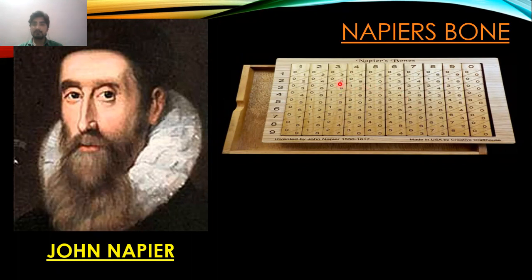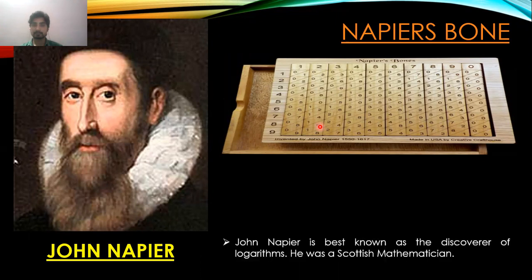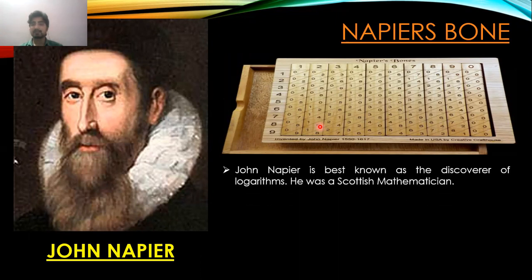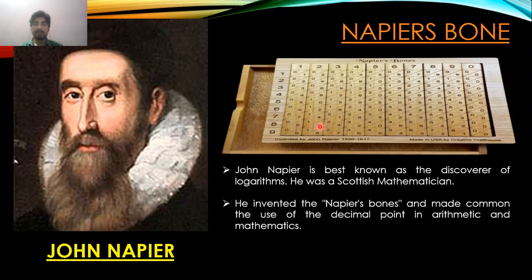Now why is it called Napier's bone? Because the first original calculating device, which was Napier's bone, was created using bones. It was made on bones. It had the numbers carved on it. The picture you can see is of a wooden Napier's bone calculating device. But the original one, which was made by Sir John Napier, was made on bones. So that's why it is known as Napier's bone. John Napier is best known as the discoverer of logarithms. He was a Scottish mathematician. He invented Napier's bone and made common the use of the decimal point in arithmetic and mathematics.